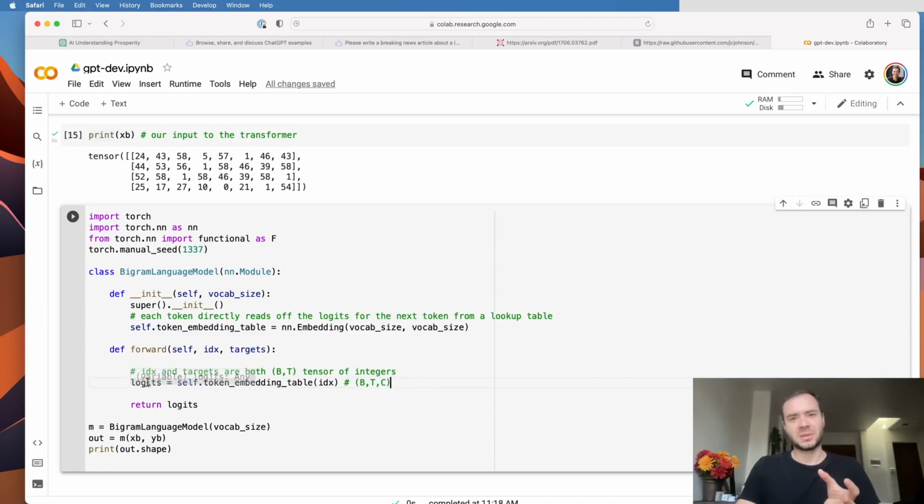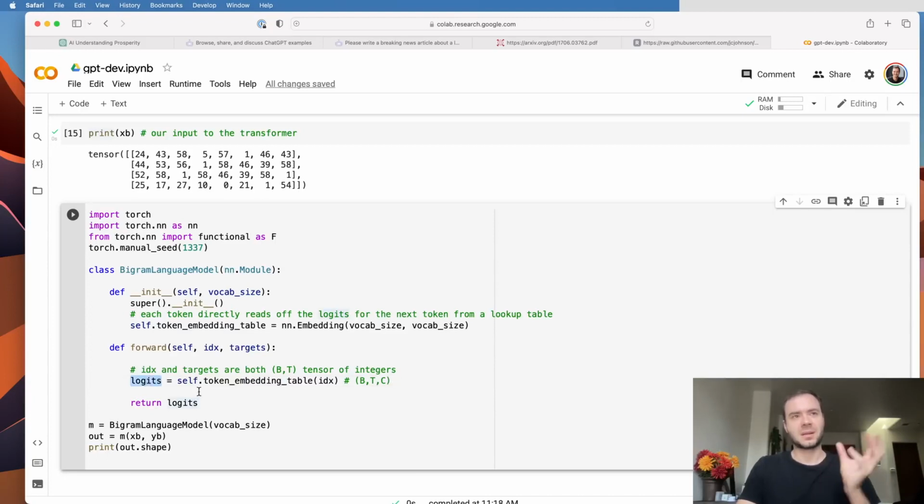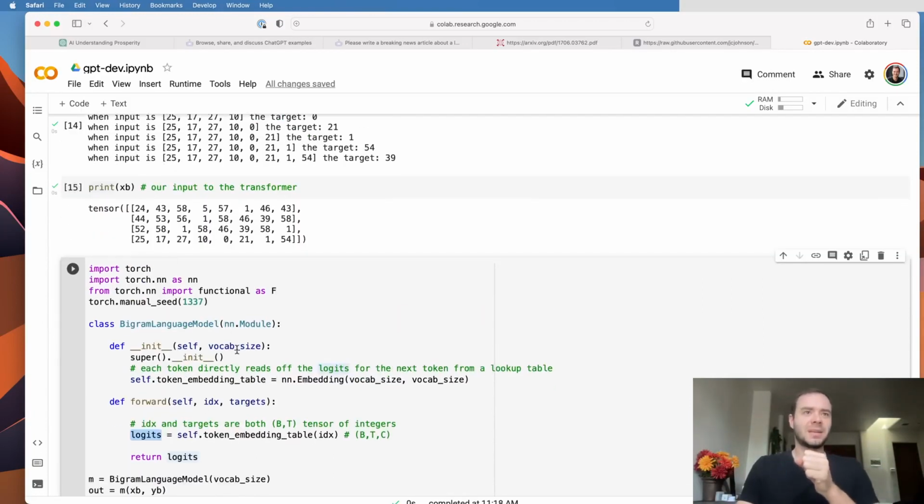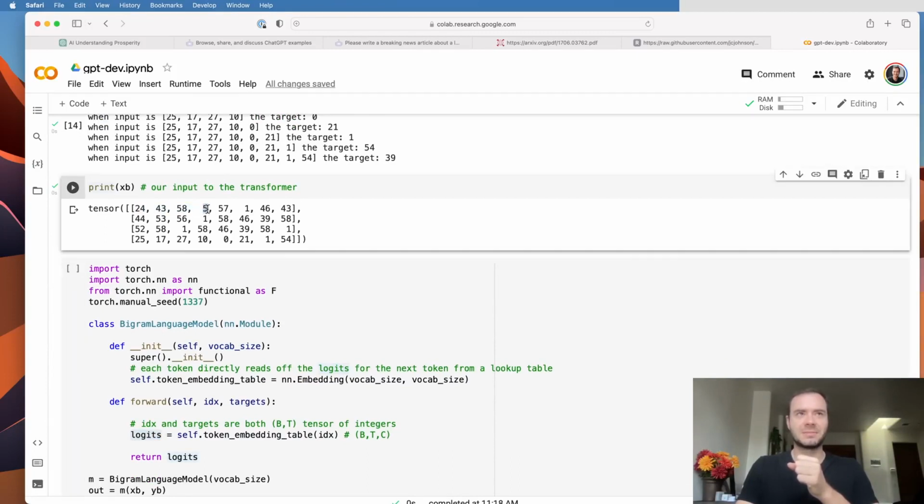And so we're just going to pluck out all those rows, arrange them in a B by T by C, and now we're going to interpret this as the logits, which are basically the scores for the next character in a sequence. So what's happening here is we are predicting what comes next based on just the individual identity of a single token. And you can do that because currently the tokens are not talking to each other, and they're not seeing any context except for themselves.